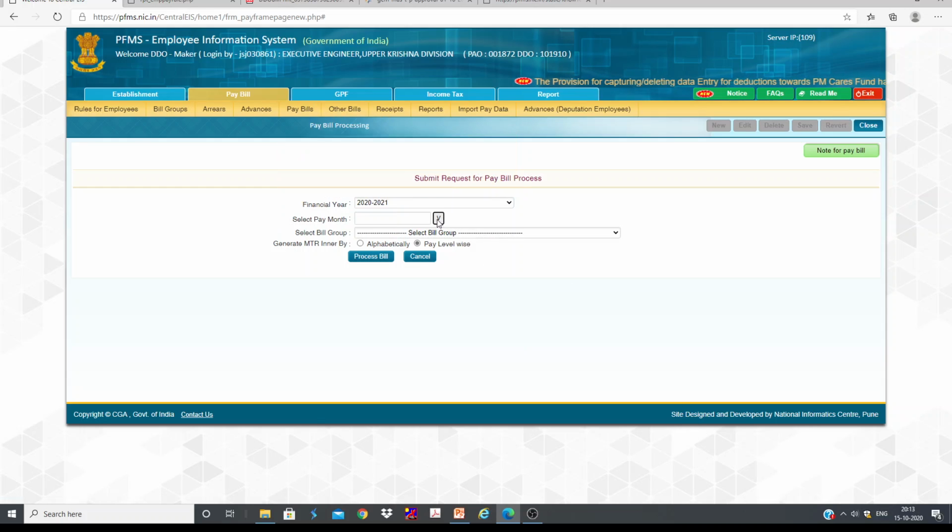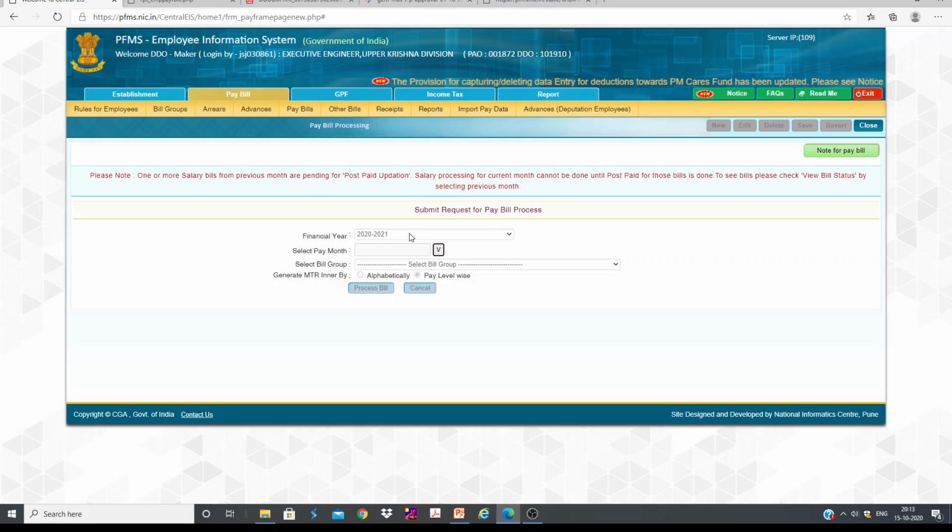So bill processing is very simple nowadays. Let's say I want to process the current month bill. Of course, it won't allow me. Why? Because postpaid updation is not done for the last month. That has to be done at checker level. So you can simply click the process bill and pay month. The bill is going to be generated.